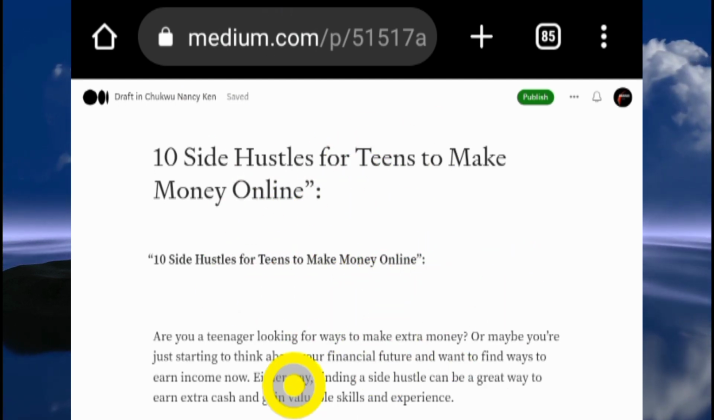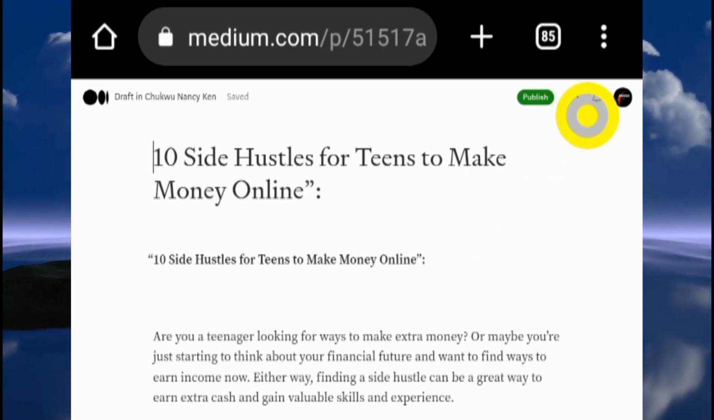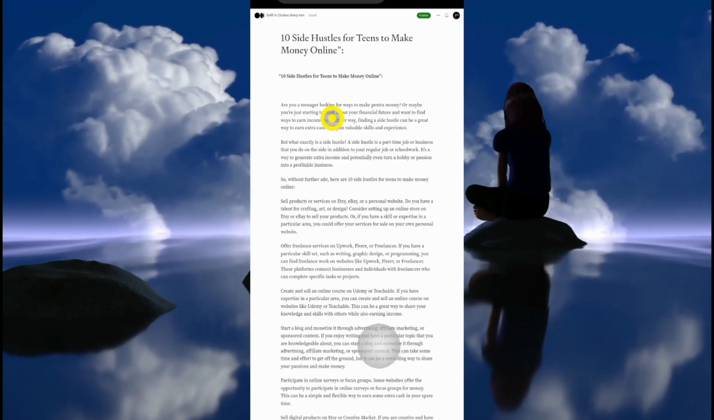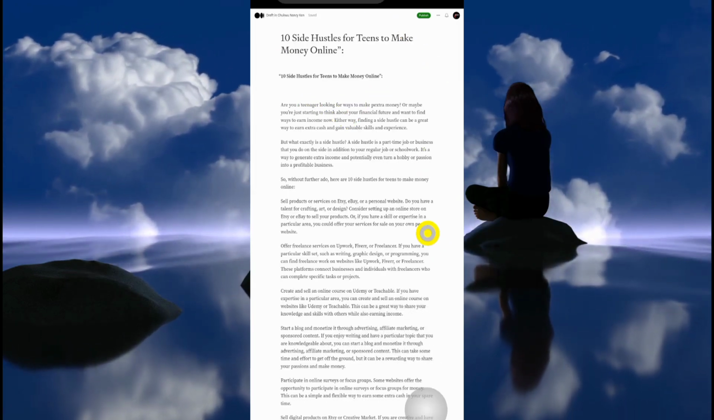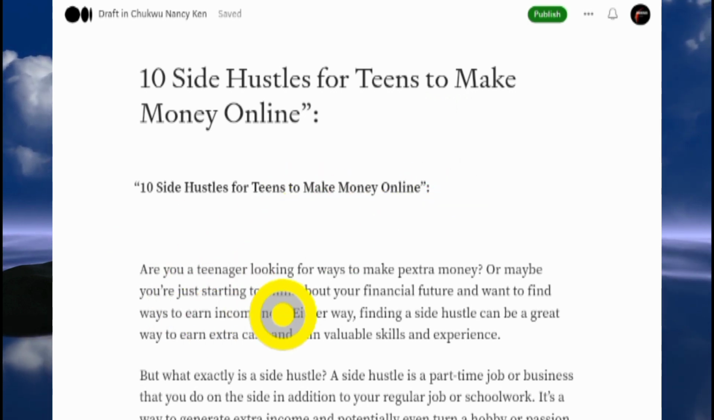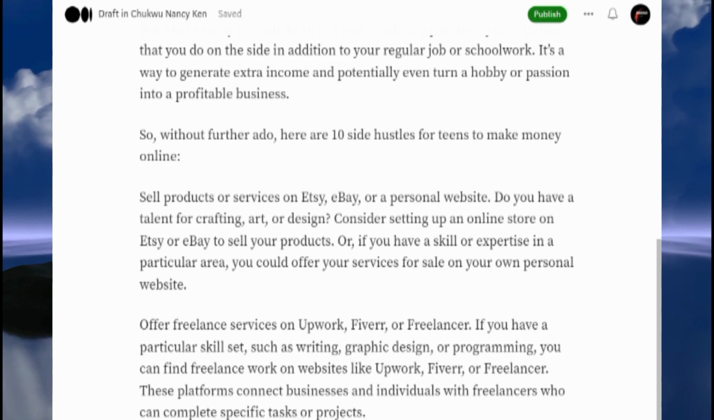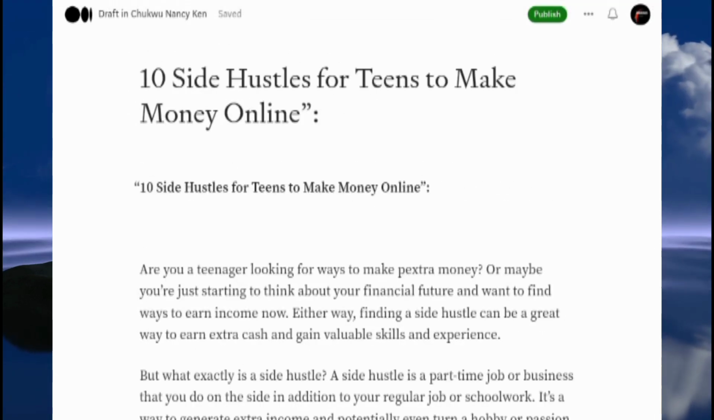Once you're signed up and logged in, you're going to come to your logo icon here. If you click on that, that's going to display a blank space for you here. So what we're going to do is copy the paraphrased content by Spinbot and paste it here. Once you have it pasted here, that's your article.